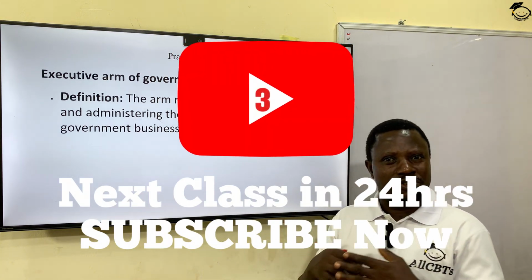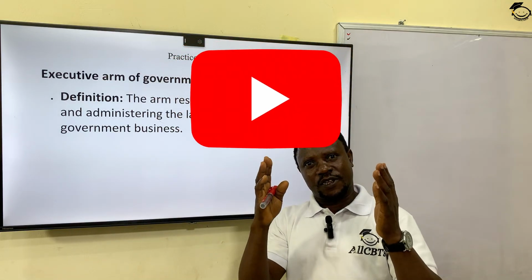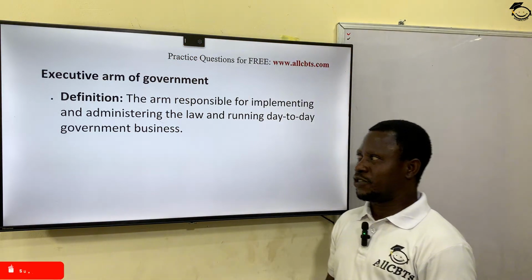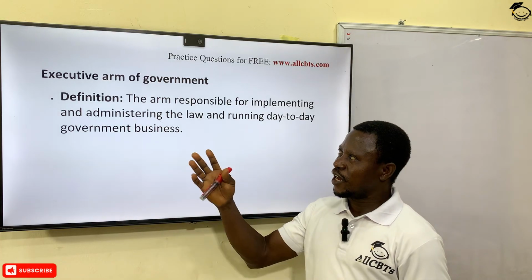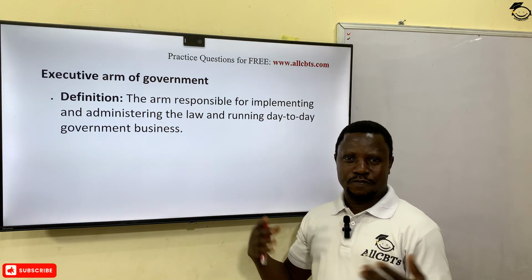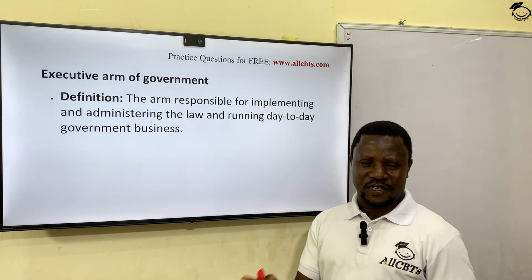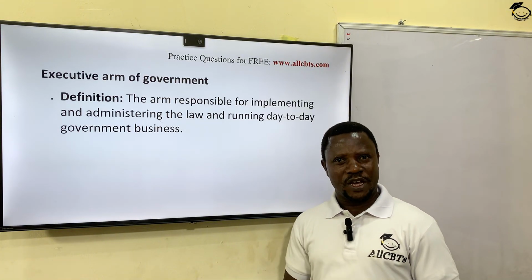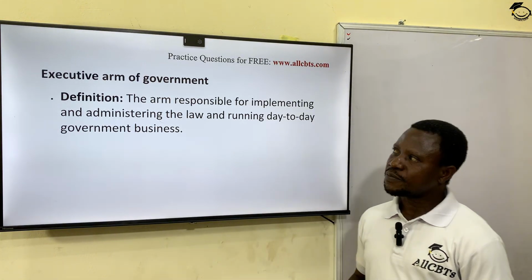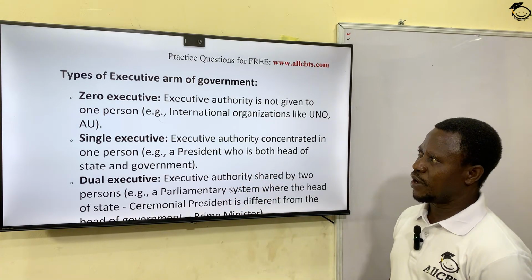We know that when we mention government, the government is made up of 3 organs: the legislature, the executive, and of course, the judiciary. But ordinarily, people who are novices see government as the executive, the president, and of course, its ministers. Why? Because they're the ones that are seen day in, day out, running the activities of government businesses. Okay? So, we have these types of executive arm of government.